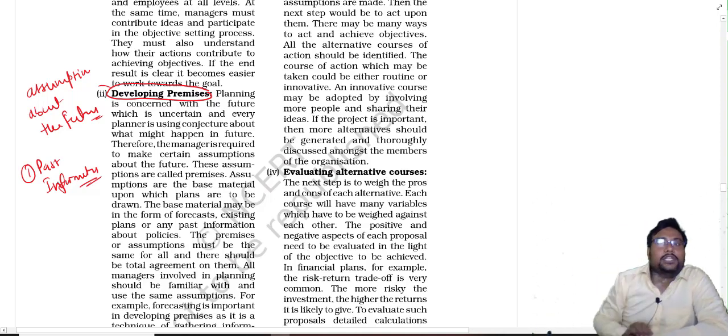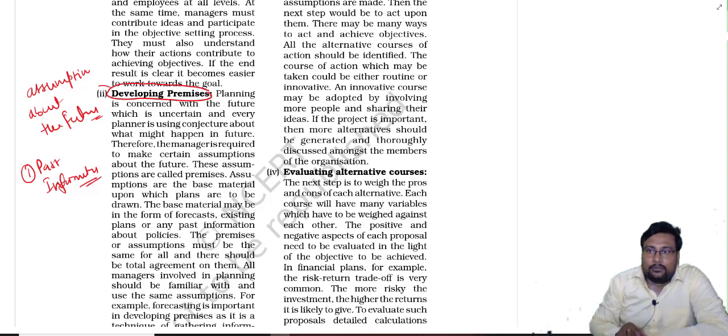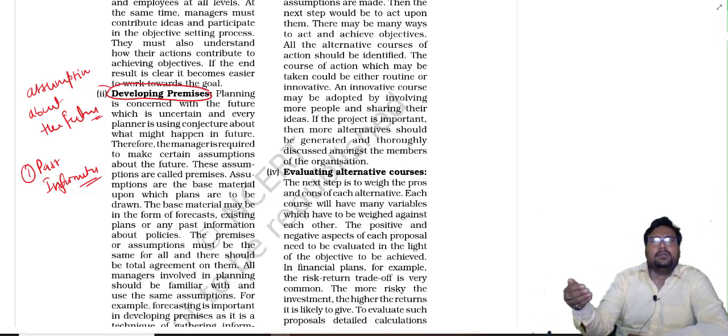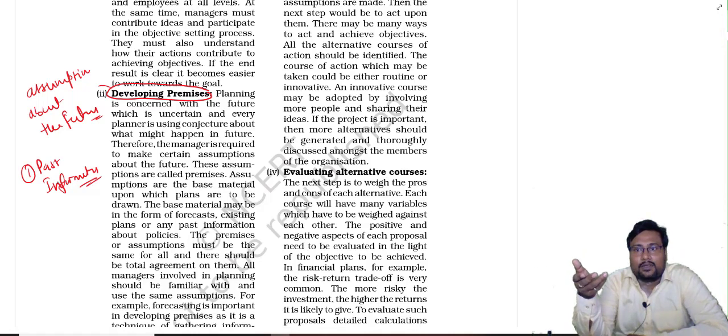First we have to set the objective, we have to set the target, and for achieving that target, what possible assumptions can come, what problems can come, what changes can come in the future, we have to assume all that. Okay, one more example: COVID-19 is going on, maybe the raw material of anything will increase.